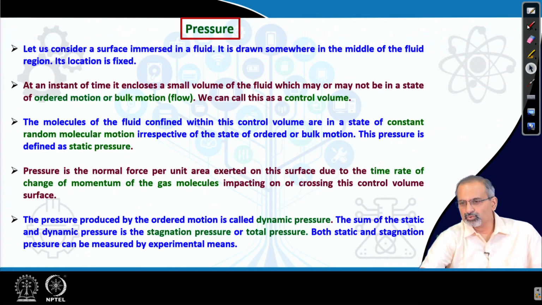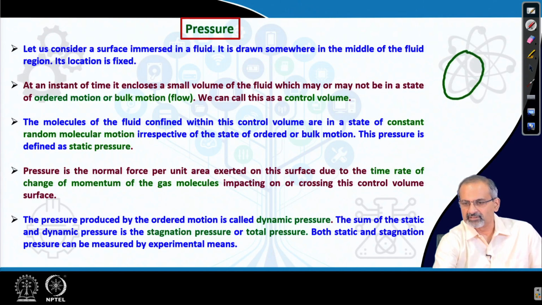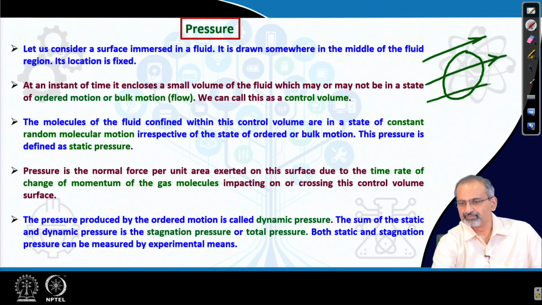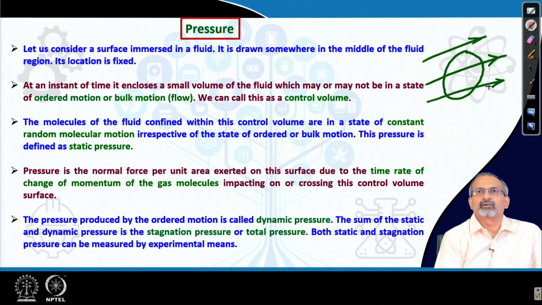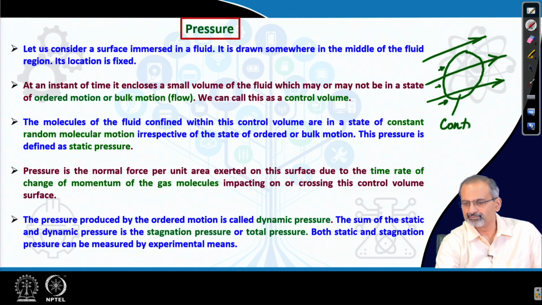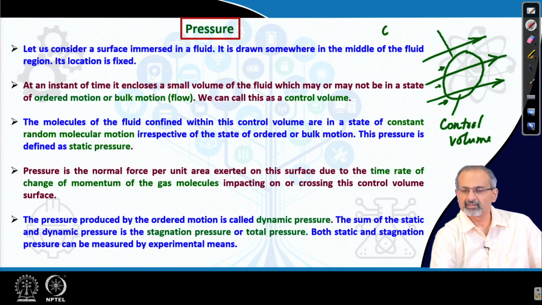If you want to visualize it, it looks like a surface like this, and you have fluid flow in the surrounding, and fluid could even move into this small volume that we have defined for ourselves, which we will call the control volume, and the surface that encloses that control volume is nothing but the control surface.